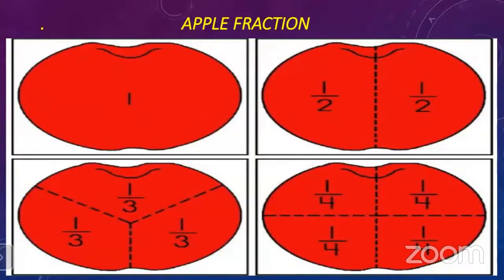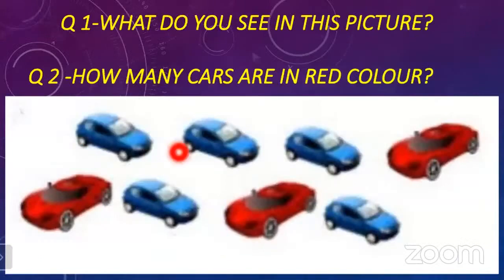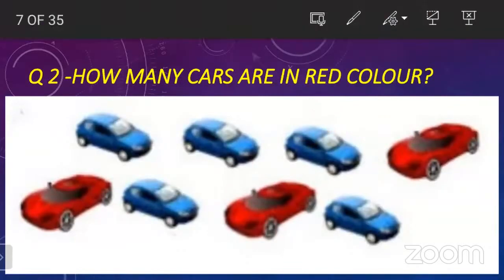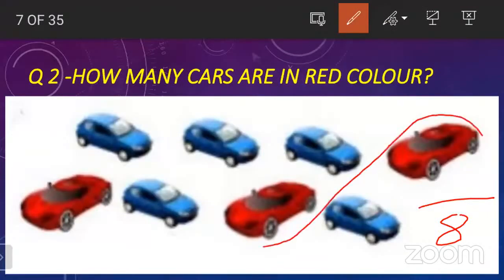Now, children, you can see here is one example. What do you see in this picture? Cars. How many cars are in red color? 3 cars in red color. Very good. So how many total cars are here? 8. Out of the 8, how many cars are red? Yes, you can see 1, 2, and 3.